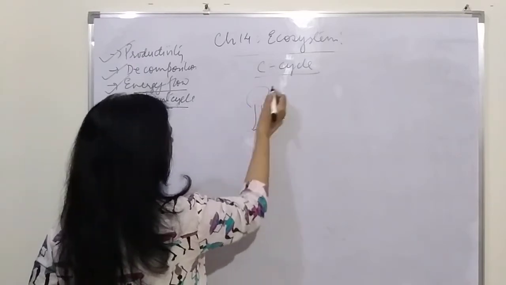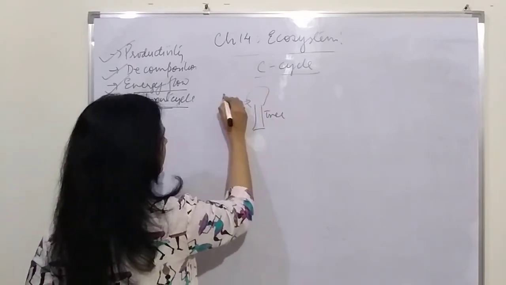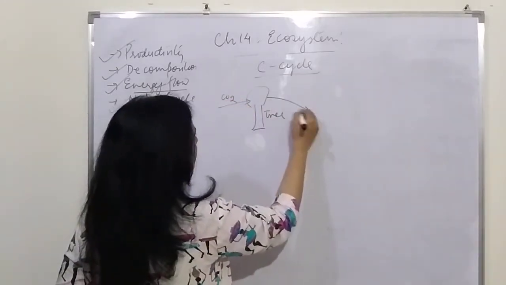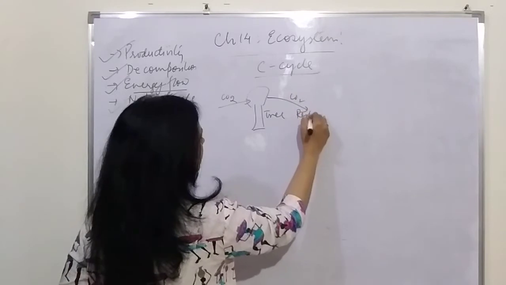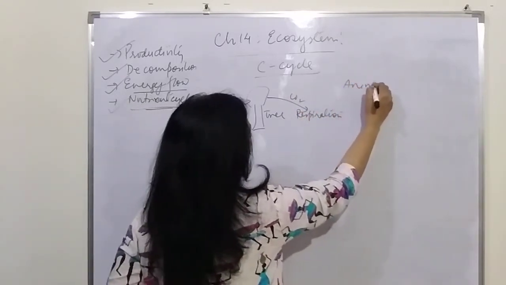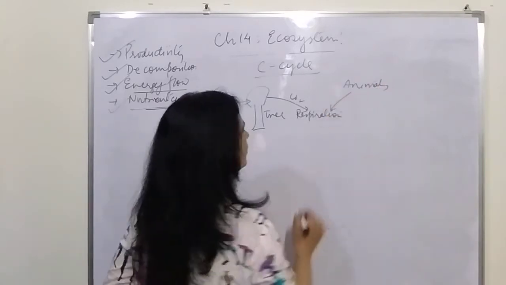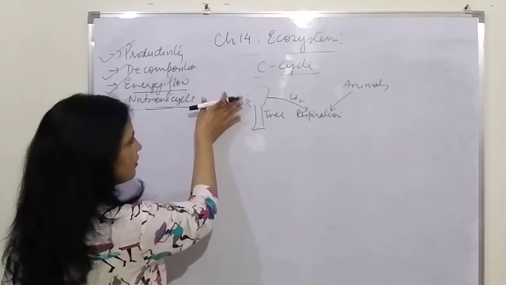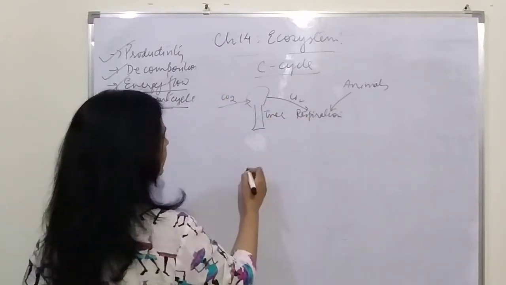This tree takes up carbon dioxide for the purpose of photosynthesis, and it also gives out carbon dioxide during the process of respiration. The animals also give out carbon dioxide during respiration. So here it is being taken, and a small amount is also being released by them.